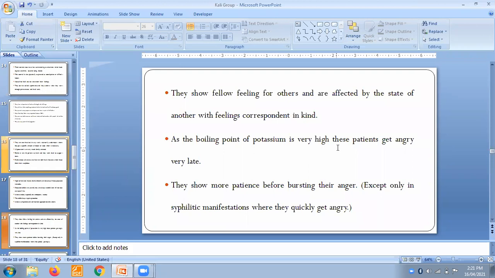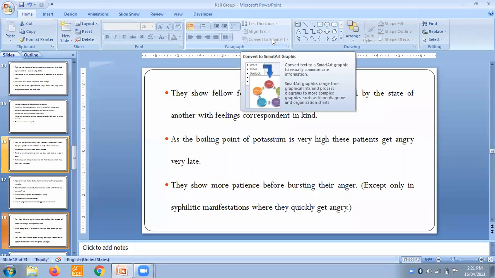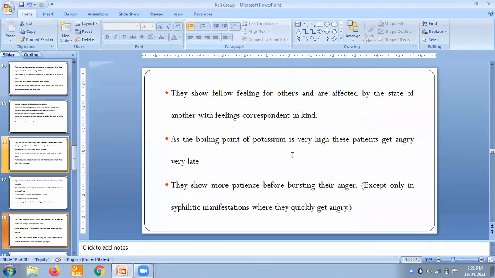this patient gets angry very late. Boiling point of potassium is very high, so these people become angry very late. They will try to hold, hold, hold, and when they get angry, it will be a burst. They show more patience before bursting with their anger, except in syphilitic manifestation where they get angry quickly. But before bursting they have shown a large amount of patience.